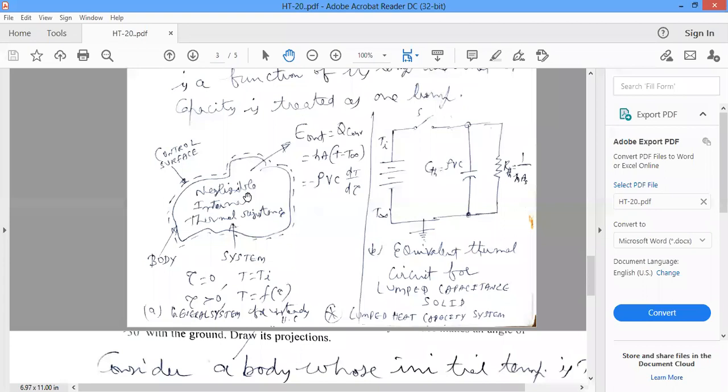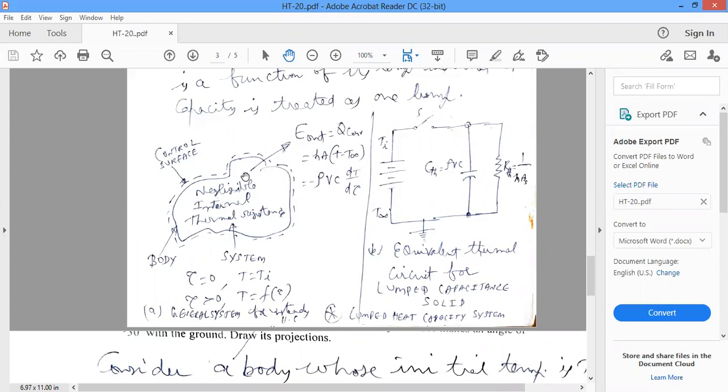Heat is transferred from the system to the environment. So the convective heat transfer rate is hA into (T minus T free stream), and that is equal to minus rho V c dT by d tau. Why minus? Because the convective heat transfer is coming out of the system.